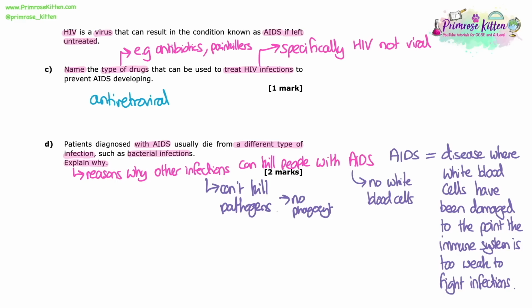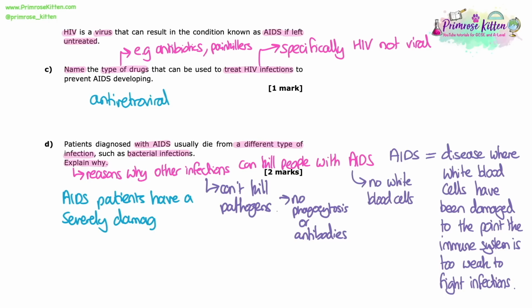So normally your phagocytes or the B cells will be producing antibodies, and all of this would help get rid of and kill pathogens in the body if you have an infection, but they can't do that because there's not enough of them if you have AIDS. So then the bacteria can replicate and cause an infection that can be serious enough to kill you. So these are our 2 marks then, talking about the fact that we don't have enough white blood cells because of the AIDS, and why that leads to a pathogen being able to infect someone is because there are no white blood cells in order to kill it.